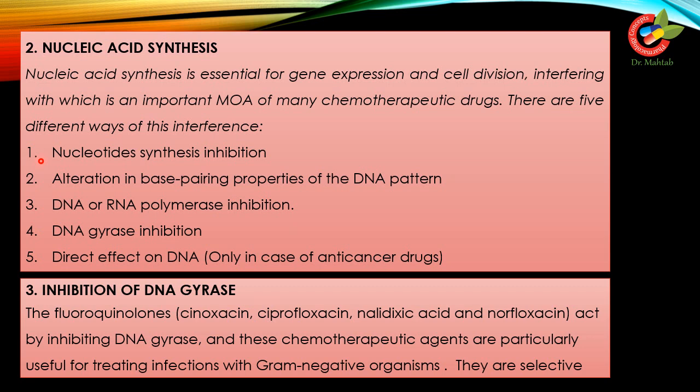These are the precursors that are required for the formation of nucleic acid. Then alteration in base pairing properties of DNA, DNA and RNA polymerase inhibition, where we inhibit this enzyme, DNA gyrase inhibition, and lastly, direct effect on DNA. And this is only in case of anti-cancer drugs, not in case of antibiotics.